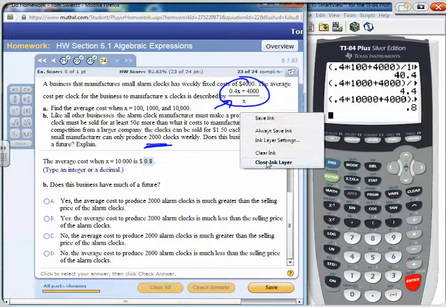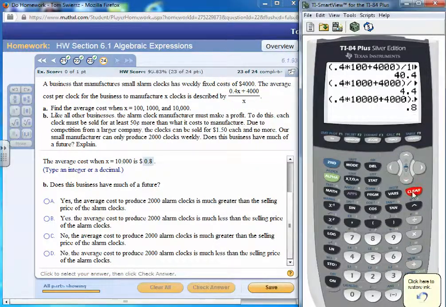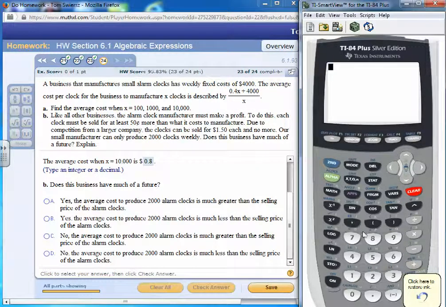We use the same formula, which is 0.4 times 2,000 plus 4,000 divided by X, which is 2,000. That's how many they can produce weekly.